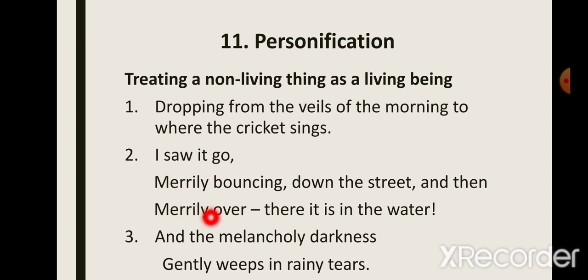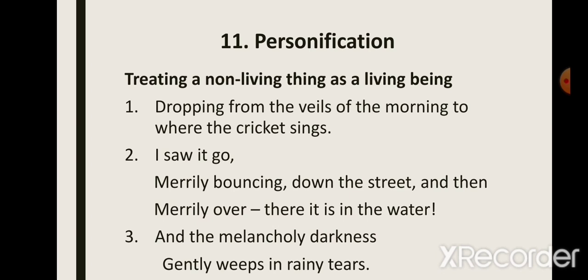And next we have, "and the melancholy darkness gently weeps in rainy tears." Now the darkness has been personified when the poet says, in The Rain on the Roof, that the darkness was melancholy, sad. Now who is usually sad?